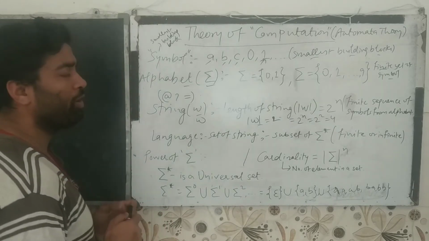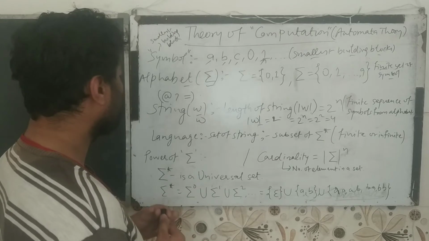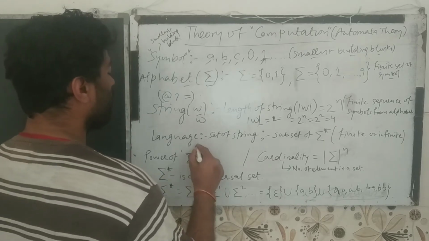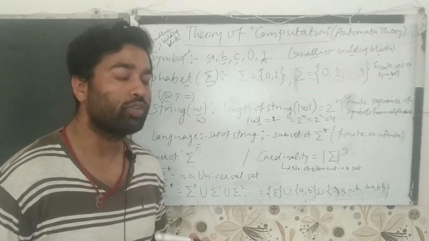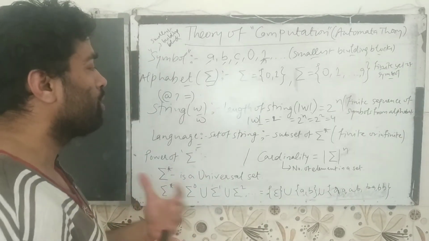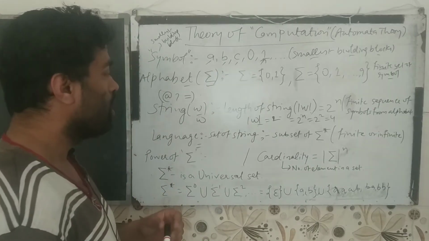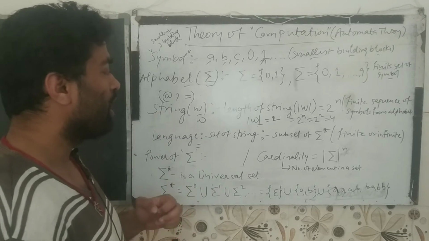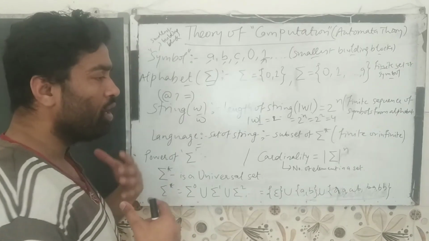Another form of representation in a computer program is a language. We give instructions to a computer through a language. We speak in a language, so how do we give instructions to the computer and build a program from this? A language is a set of strings.